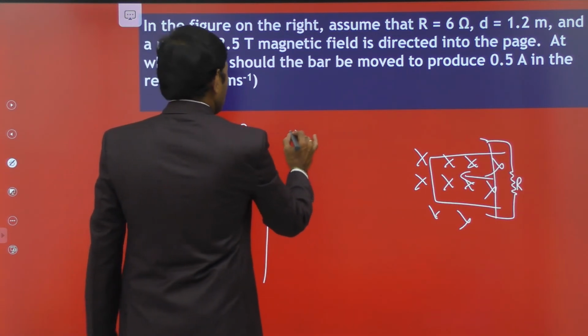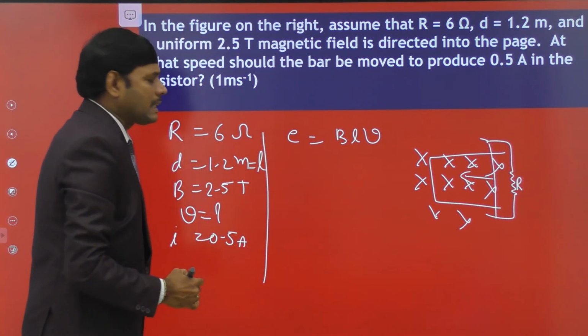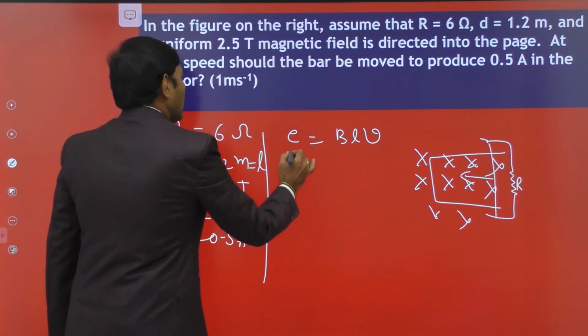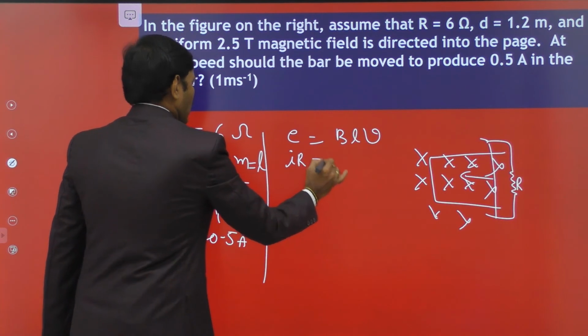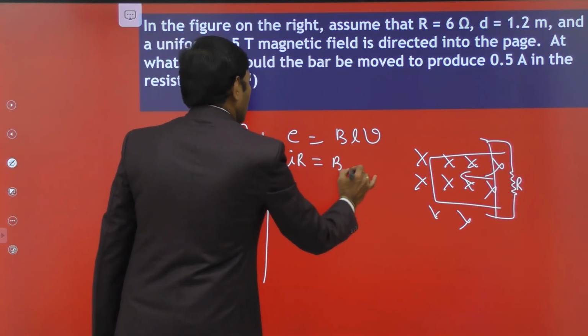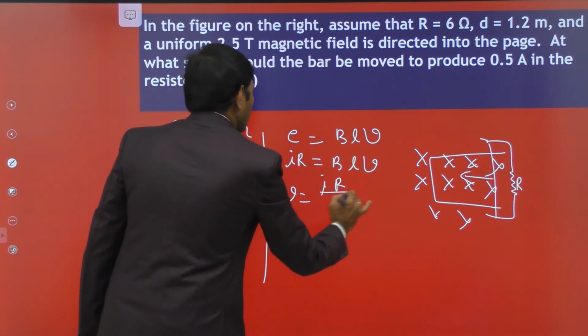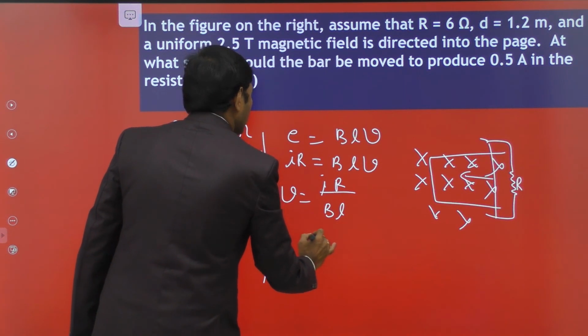Then EMF is equal to BLV, a known formula. We know that E is equal to IR, Ohm's law. EMF is equal to IR, so IR is equal to BLV. From that V is equal to IR divided by BL.